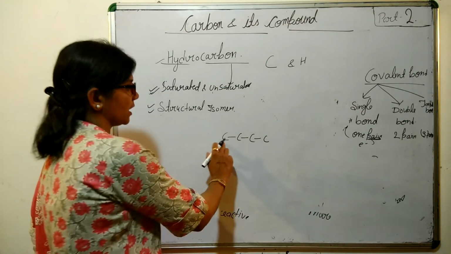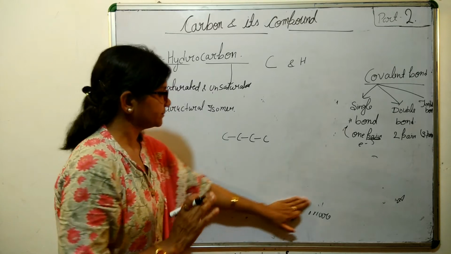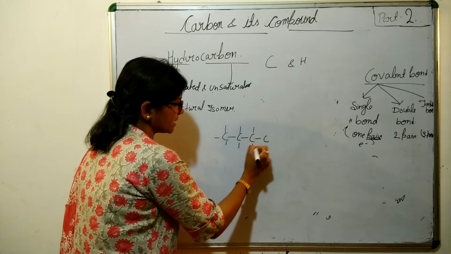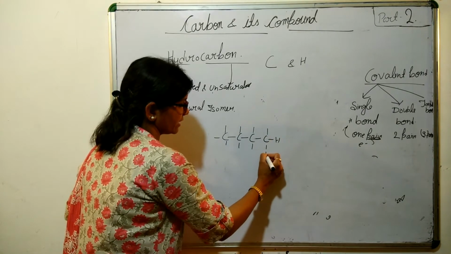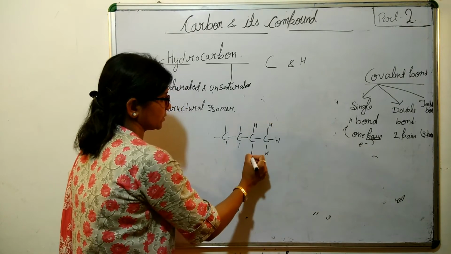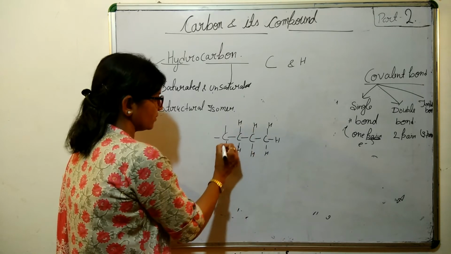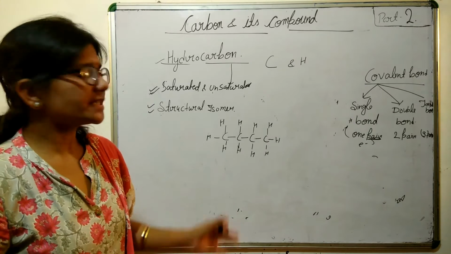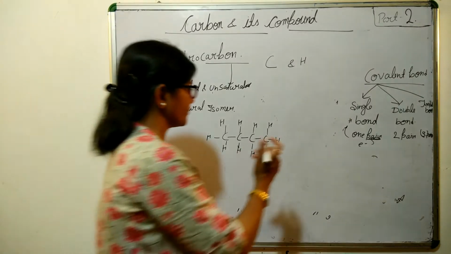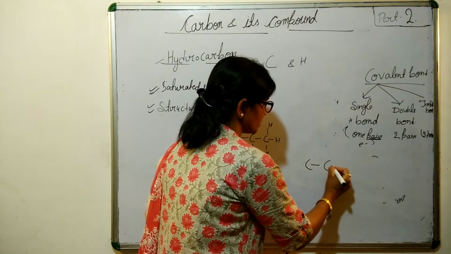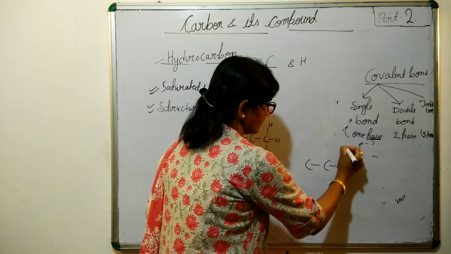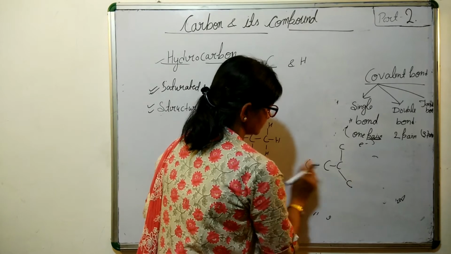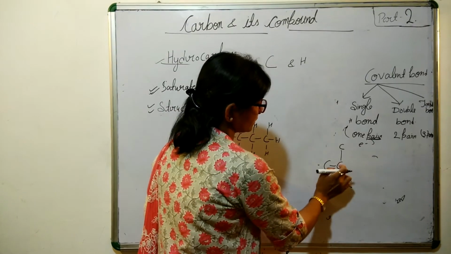It is a saturated hydrocarbon. Now we will satisfy all the valency with the hydrogen left over. So this one is butane. Now think, can you represent it in a different way? Let's try: 1, 2, 3, 4.